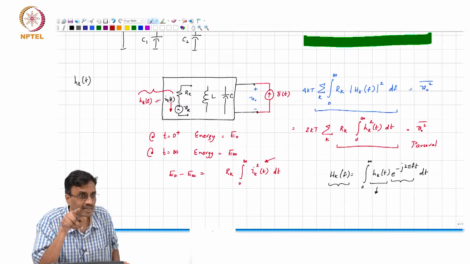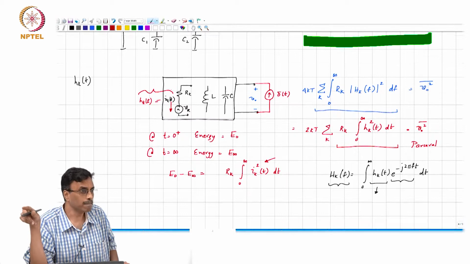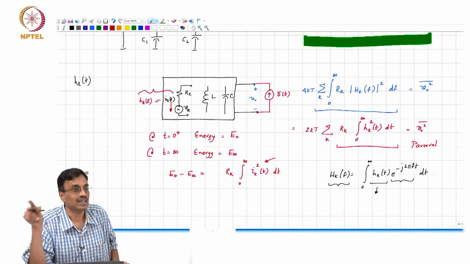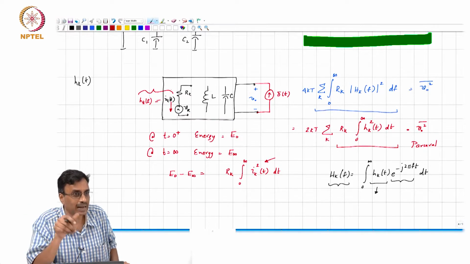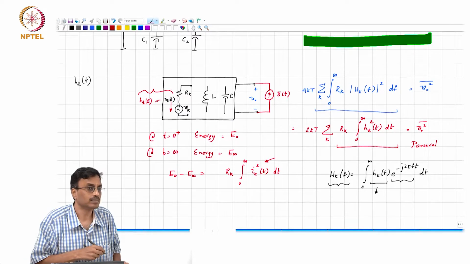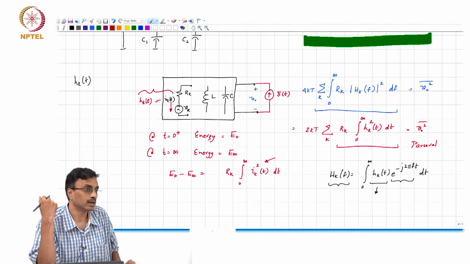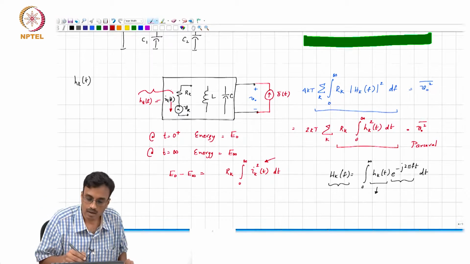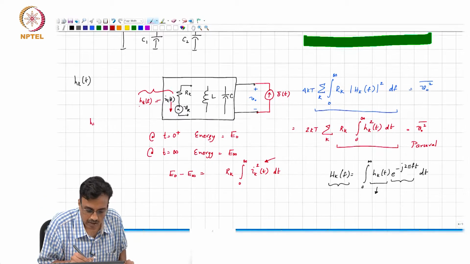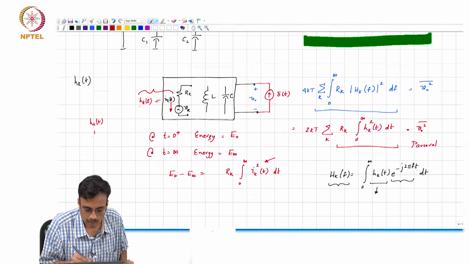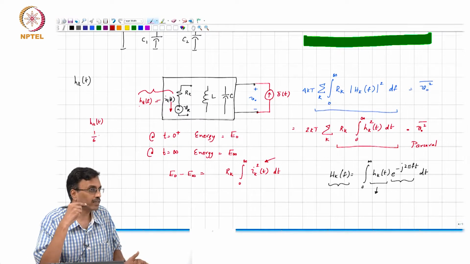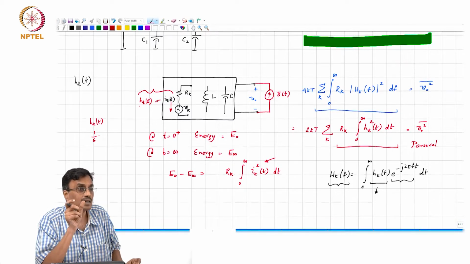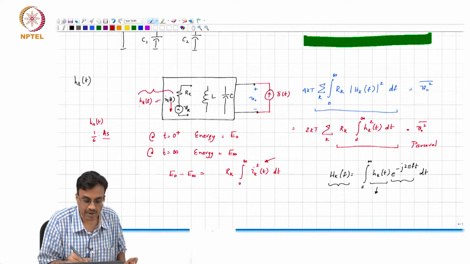All you can say is the shape of the waveform is the same as hk of t, but I have to multiply it by what? Hk of t is basically per second, Ik of t is amperes. So, I have to multiply it by ampere second. Where is that ampere second coming from?